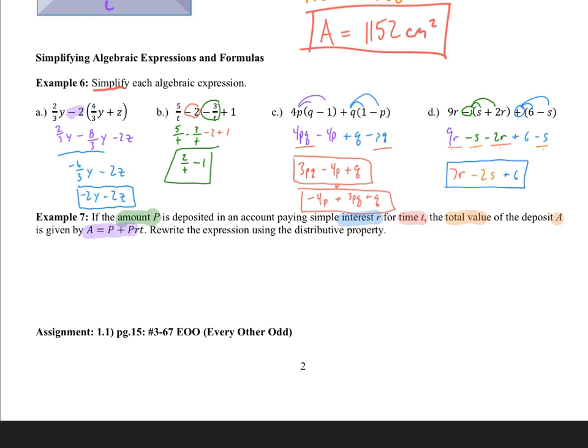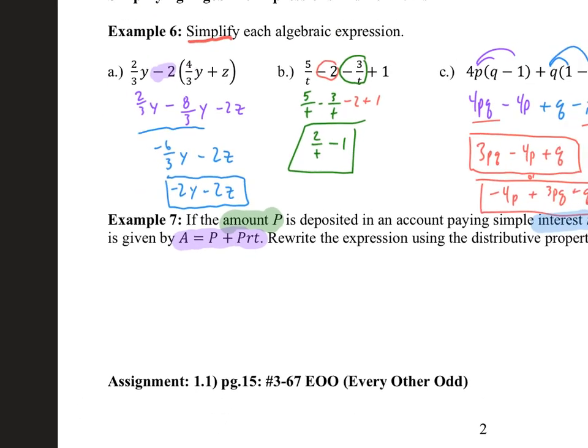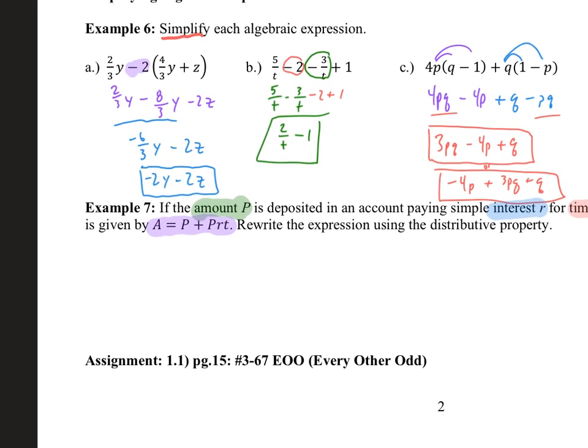The total amount equals the amount you've deposited plus that amount you deposited times the rate times time. So basically, how do you earn interest in a bank account? Whatever you put in plus the interest that you've earned.